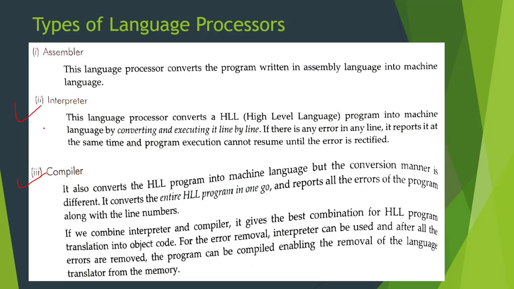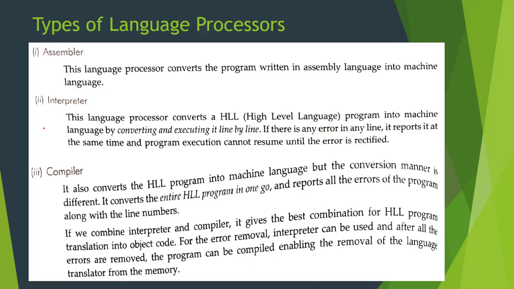First we have to discuss the term interpreter. This interpreter converts the high level language program into machine code by converting or executing it line by line. Hence, if there is any error in any line, it reports that error at the same time, and the program execution cannot resume until the error is rectified. So this interpreter is reading our codes line by line, checking for errors line by line, and for every error it halts the process of execution.